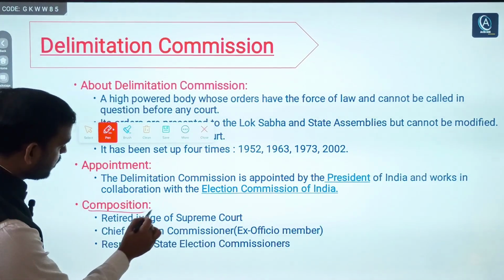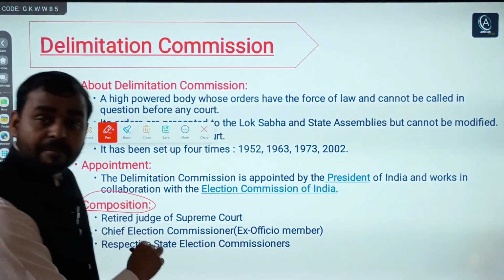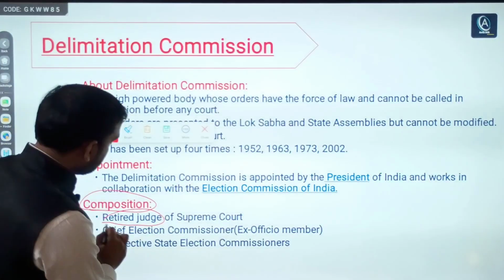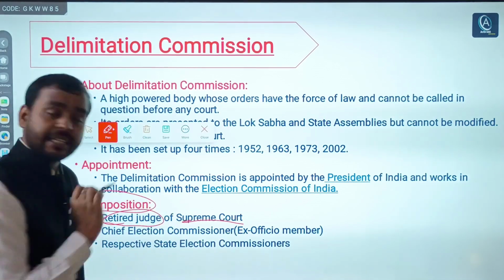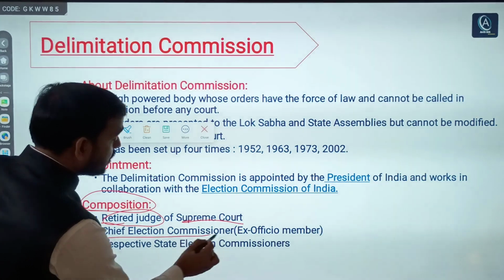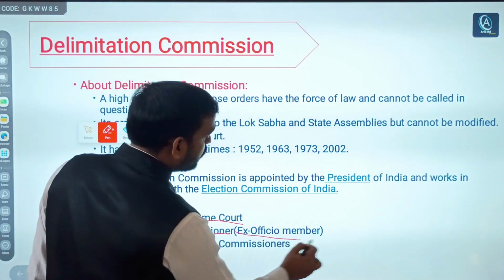Composition: who can be its member or chairperson? First, a retired judge of the Supreme Court can be its chairperson. Second, the Chief Election Commissioner is an ex officio member.